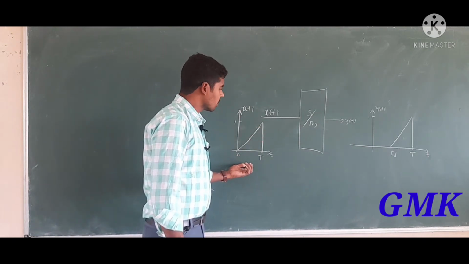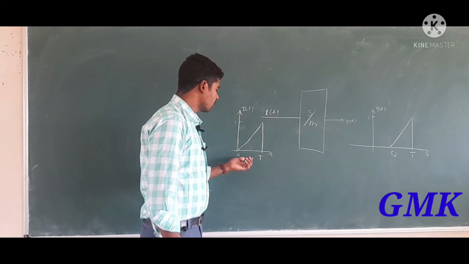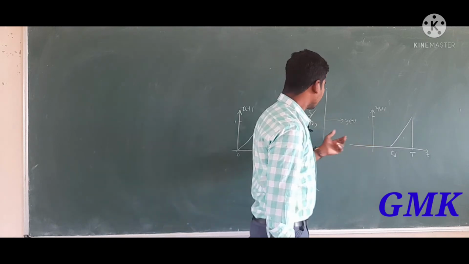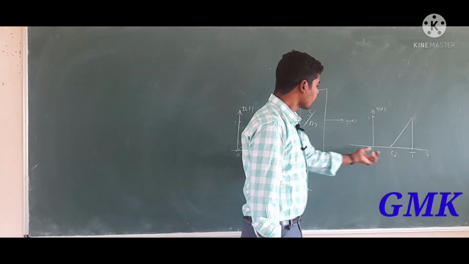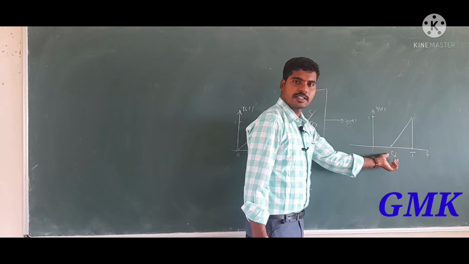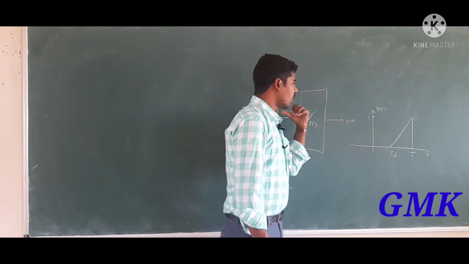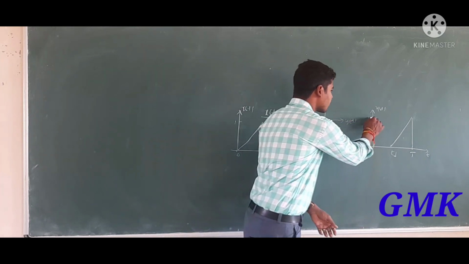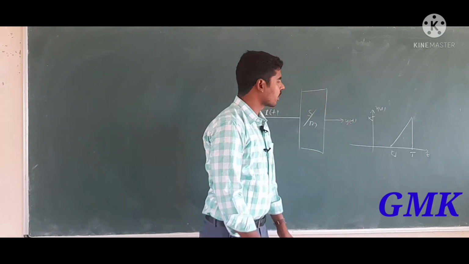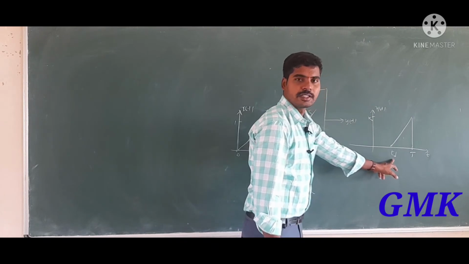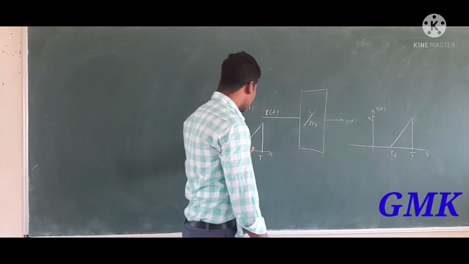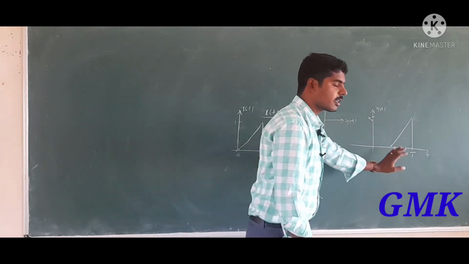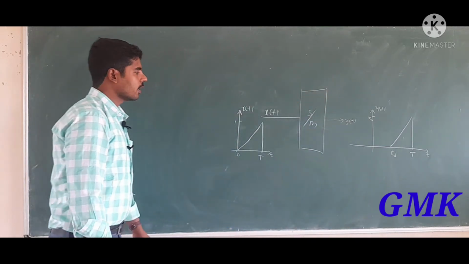Here our input signal is like a sawtooth wave within the interval 0 to T, with amplitude maybe 1. For a distortionless transmission, the output of the system maintains the same shape. That means the output is an exact replica of the input, but there may be a variation in the amplitude, let us consider it is K. It is delayed by Td units, that means it is shifted by Td, but the signal shape is the same. That's why it is called a distortionless transmission.